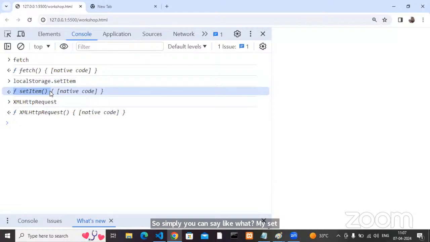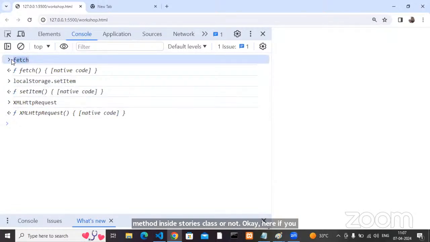Yes or no? Okay, if you come to fetch, it is not accessed by using any reference. At the same time, it does not start with a capital letter. Neither of these applies, so what is it? It is a function. Agreed with me?